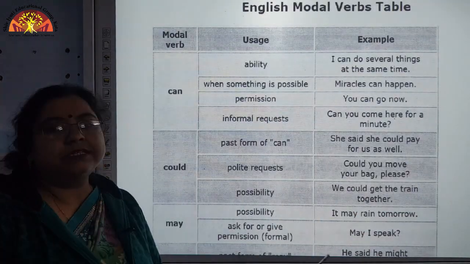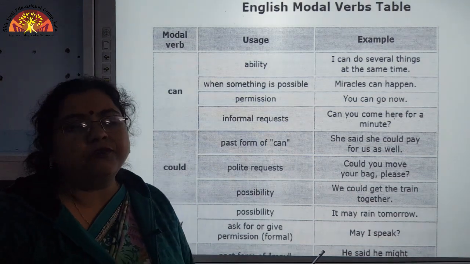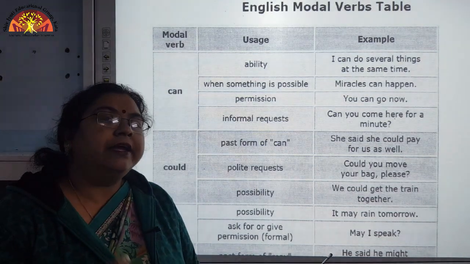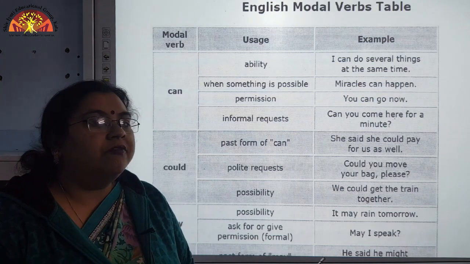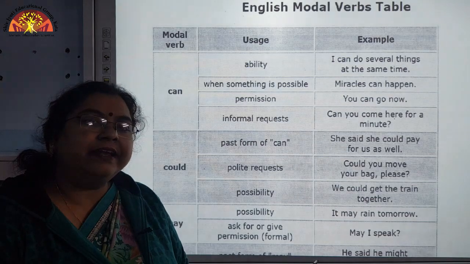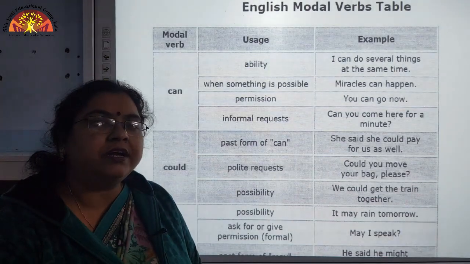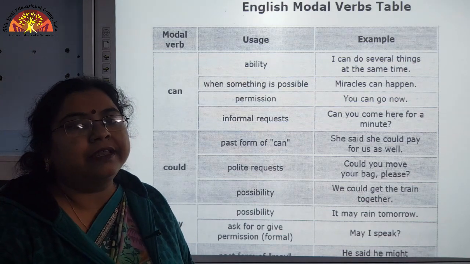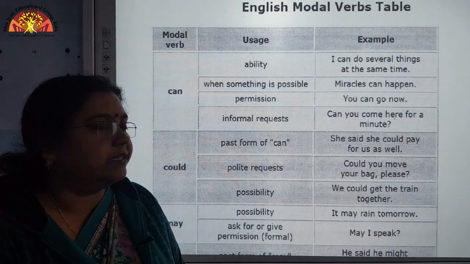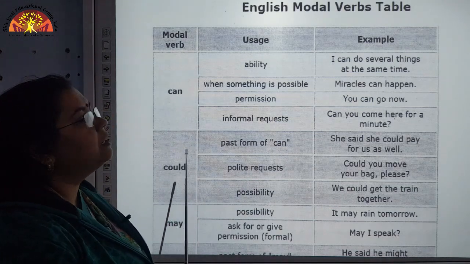Now students, with the help of this table which is in front of you, we will take up individual auxiliary verbs, these modals, one by one, understanding their use, whatever possible ideas that word can express in a particular sentence. Okay. Now let us see the first word, that is can.